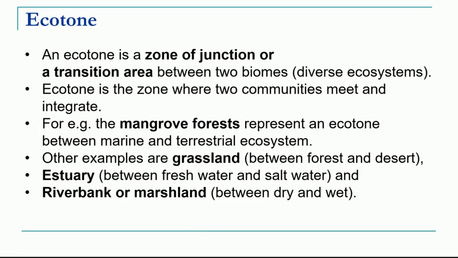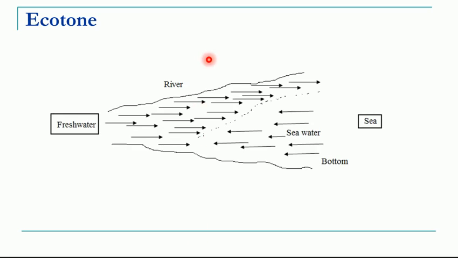Then we have understood ecotone, which is nothing but a transition zone between two different ecosystems. We have examples like mangrove is an ecotone between marine and terrestrial. Grassland is a type of ecotone between forest and desert. Estuary is a type of ecotone between freshwater and saltwater. We have understood that the species composition is higher in the ecotone.